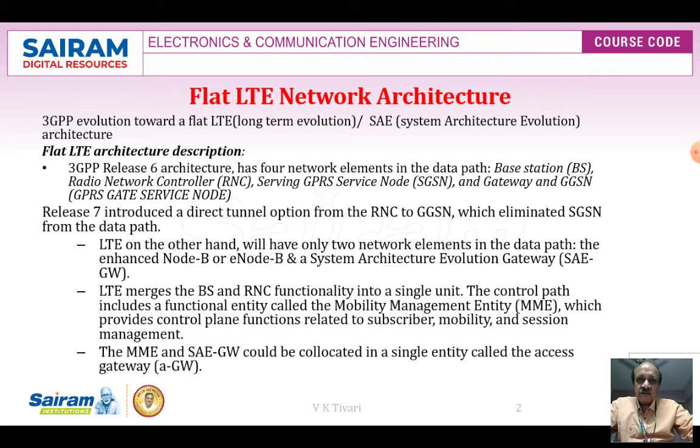The MME and the SAE gateway could be collocated into a single entity, and that is known as the access gateway.